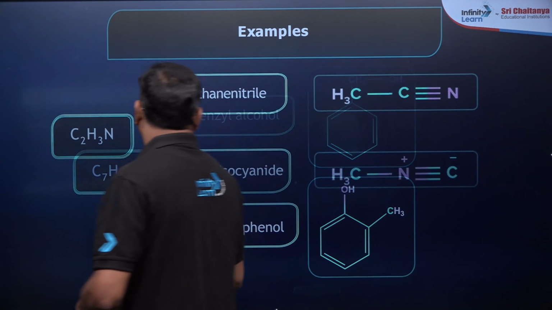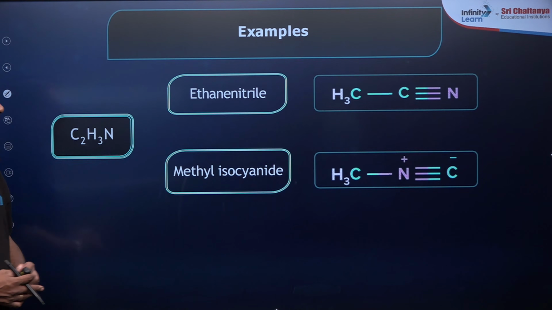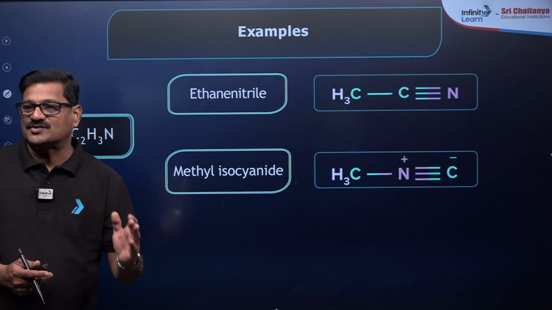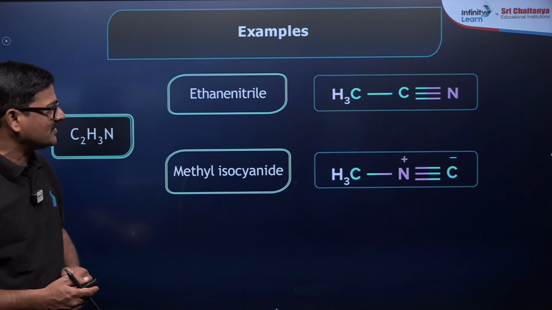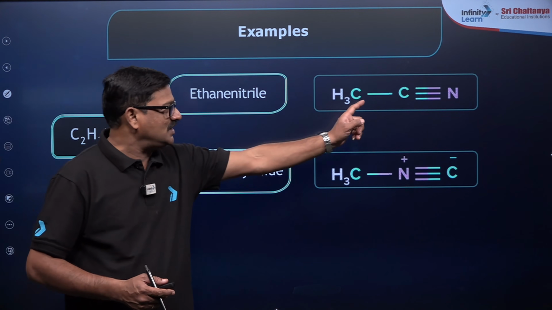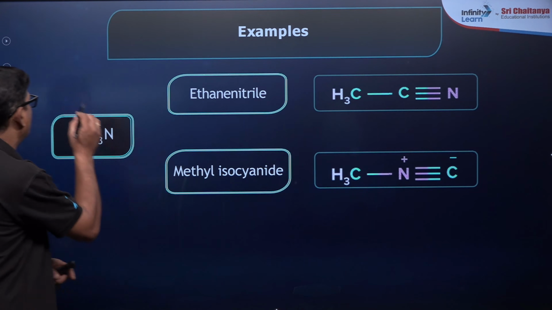Now moving ahead, examples. Cyanides and isocyanides show functional isomerism. So CN is a cyanide.